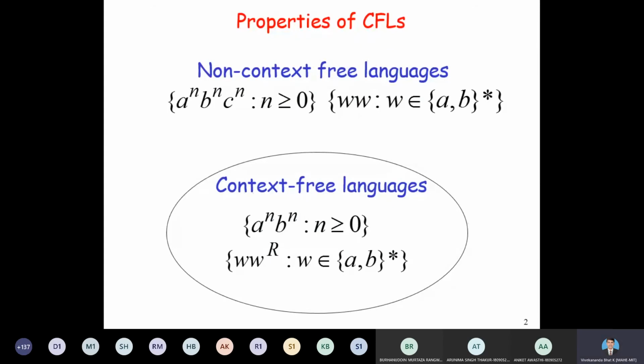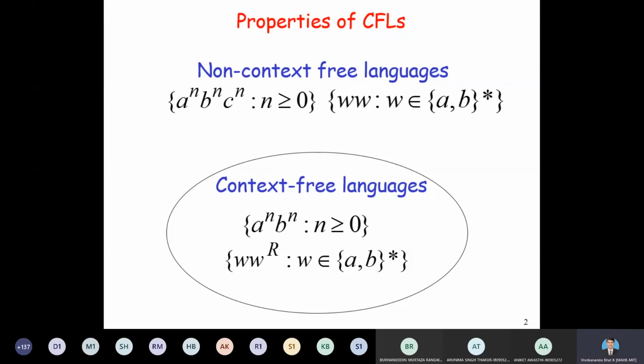To begin with, we have seen a to the power of n, b to the power of n, n greater than or equal to 0. It is context-free because we can design push-down automata for this language. We are matching the number of a's with the number of b's, and for matching we are using a stack. Similarly, we have seen the palindrome WW^R, W belongs to {a,b}*. It is also a context-free language because we have designed a non-deterministic push-down automaton for WW^R.